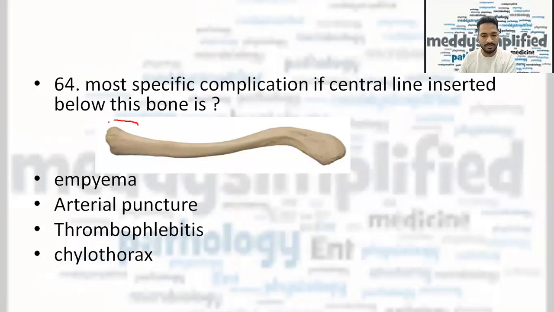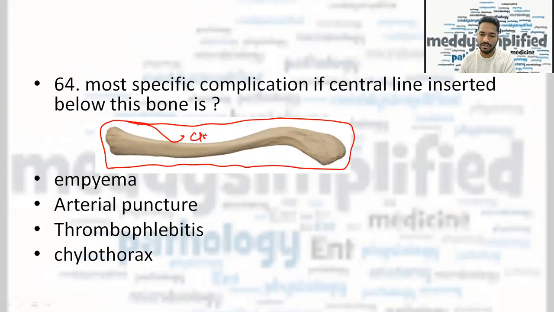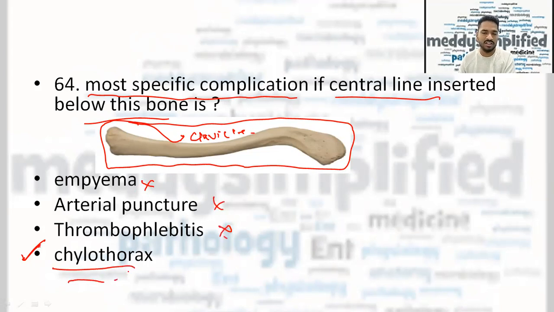Now the clavicle was given, and it was asked the most specific complication if the central line is inserted below this bone, and the correct answer here was chylothorax. Other options were empyema, arterial puncture, and thrombophlebitis. But the correct answer was chylothorax.